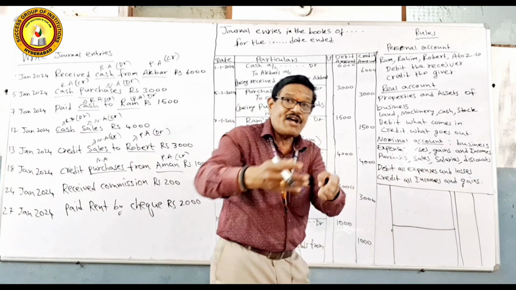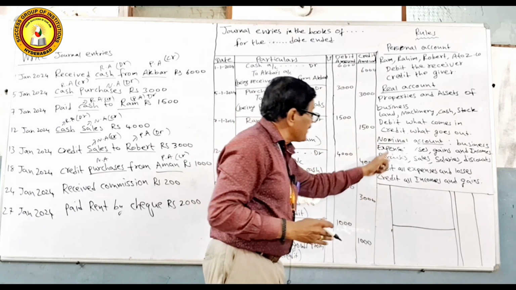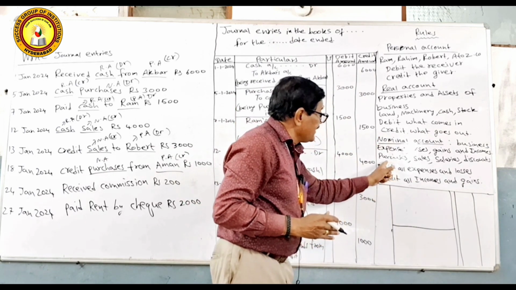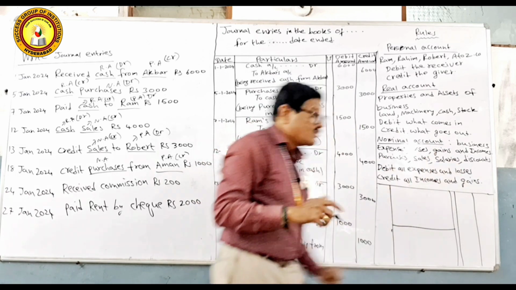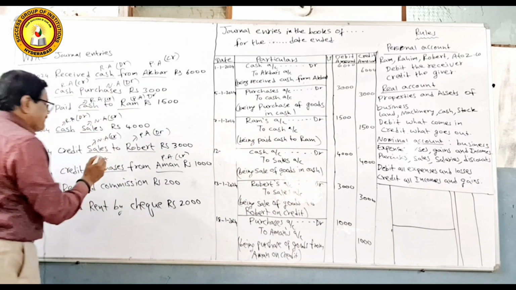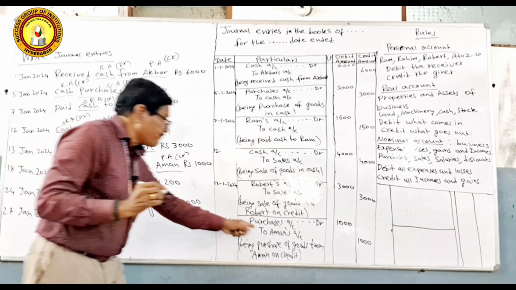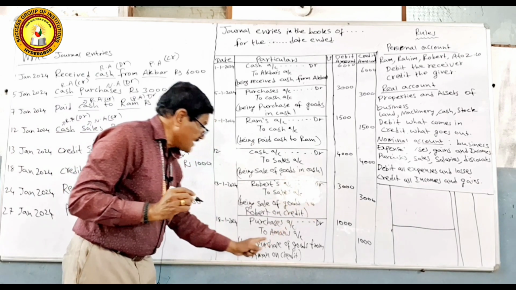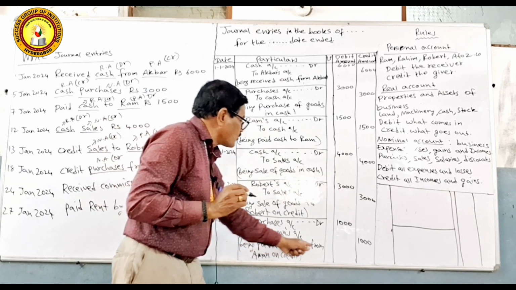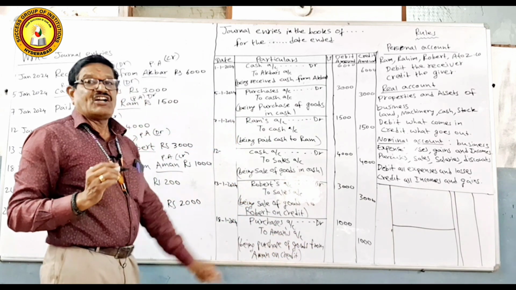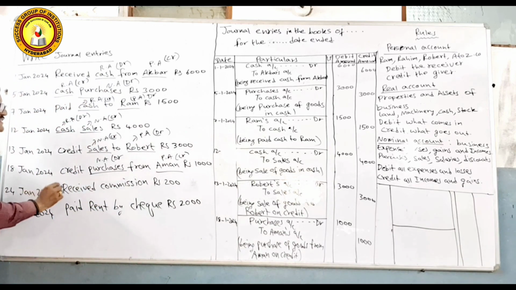Whether we are paying cash or credit, we will pay later, no problem. But right now, we are buying goods. Purchase comes under nominal account. It is an expenditure for the business, so debit all expenses and losses. So, purchase is debited. Now, the entry is on 18th. Purchase account debit 1,000 to Aman's account 1,000. Being purchase of goods from Aman on credit. That is the narration.